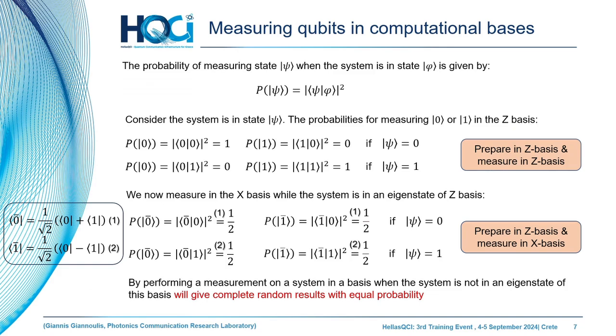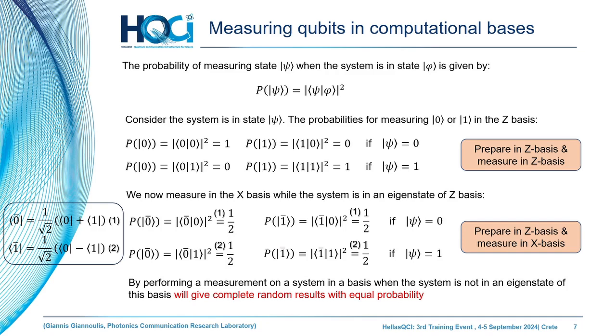Because if we prepare the photonic qubits in one basis and measure them in another basis, or in the same basis at the Bob station in which Alice has prepared the photonic qubits, we will get completely different results. Let's start with the first case. Alice, the center station, prepares its photonic qubits in the Z basis, and Bob also performs the measurements in the Z basis. The outcomes of this measurement will be 100% certain.